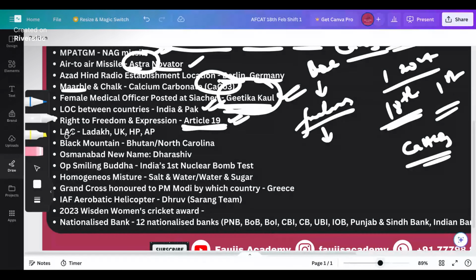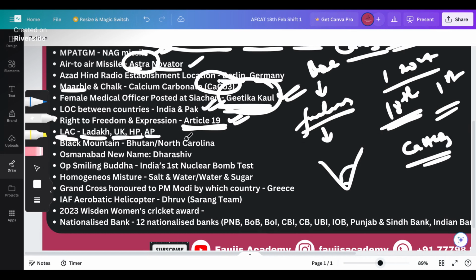So, what are the Indian states bordering the LAC? The Indian states are Ladakh, a very beautiful place, specifically in winters, try and go there if time and money permits, Uttarakhand, Himachal Pradesh, and AP. Arunachal Pradesh, right? Not Andhra Pradesh. Andhra Pradesh is in deep down south. If you look at this map, Andhra Pradesh is somewhere there.